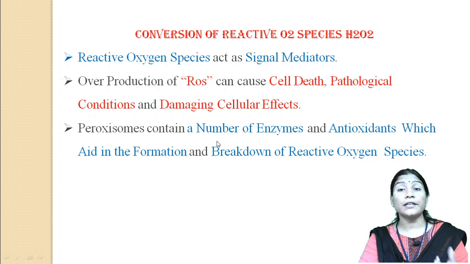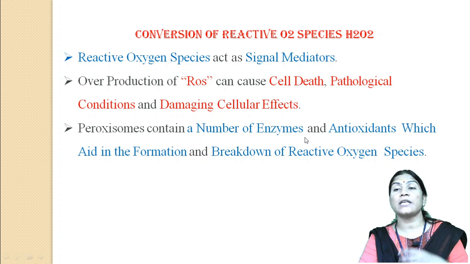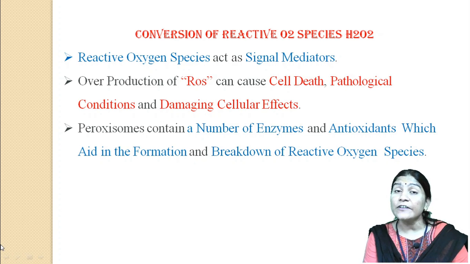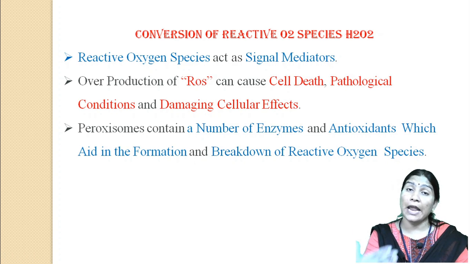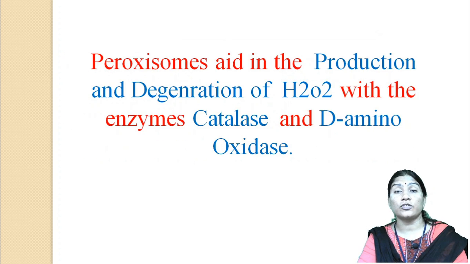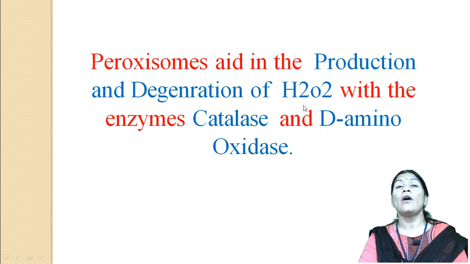These peroxisomes contain a number of enzymes and antioxidants which aid in the formation and breakdown of reactive oxygen species, and hence we say that peroxisomes play a key role in the conversion of reactive oxygen species into hydrogen peroxide.